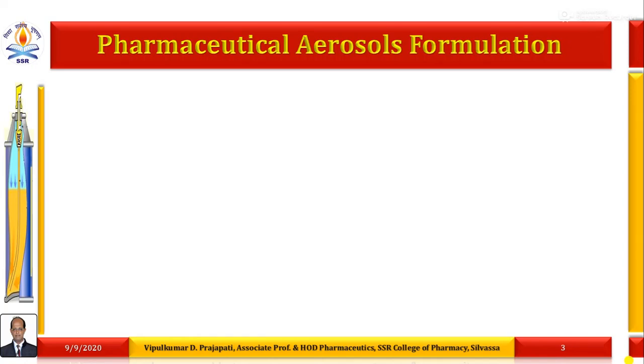Do you know, during formulation and manufacturing of pharmaceutical aerosols, a number of things are required to prepare and package pharmaceutical aerosols successfully. Special knowledge about formulation of various kinds of pharmaceutical aerosols, and how to operate during filling with the help of propellants and available aerosol containers, that is canisters and valves and actuators, as well as dip tubes.